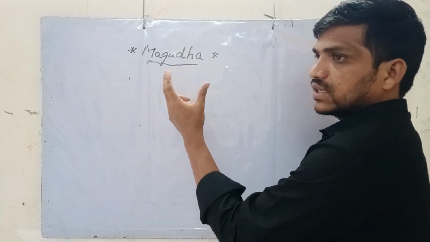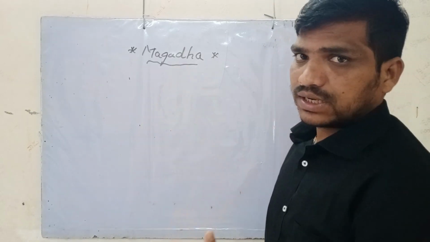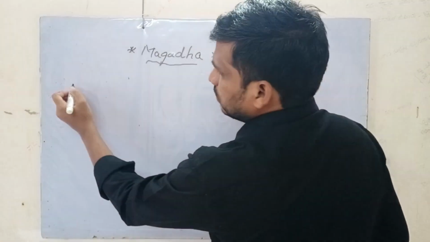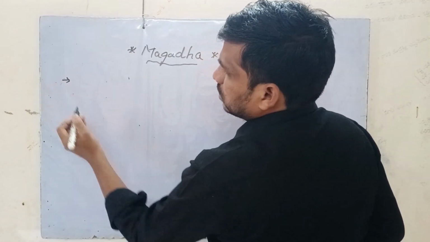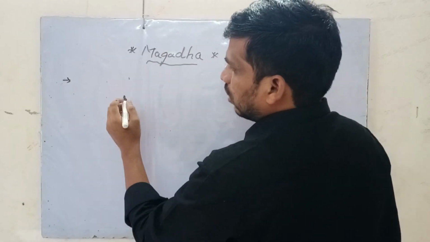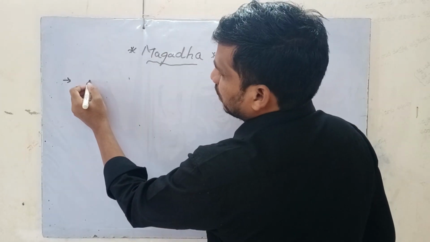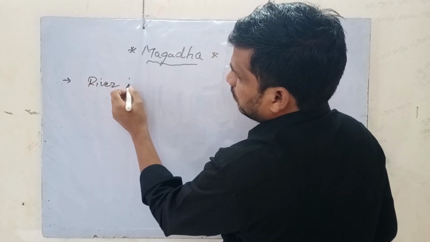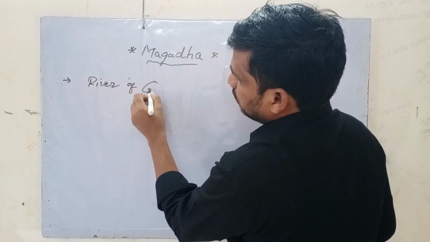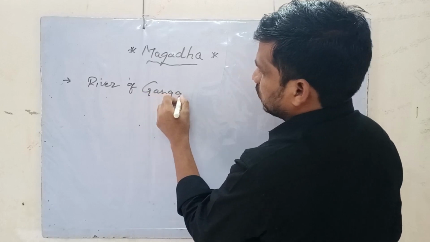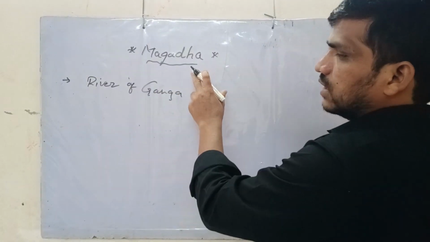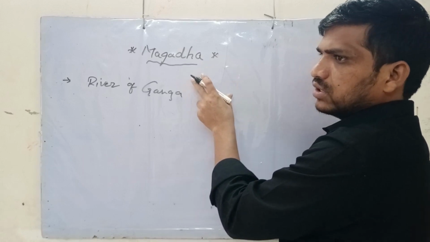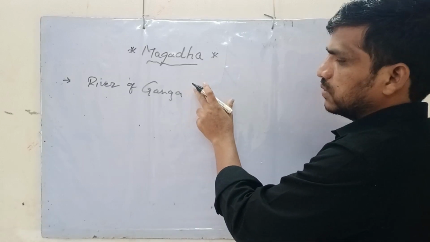So what are the reasons that Magadha became very powerful? Geographically, Magadha is located along the river valley of the Ganga. Today it is located in and around the Patna and Gaya districts of Bihar.